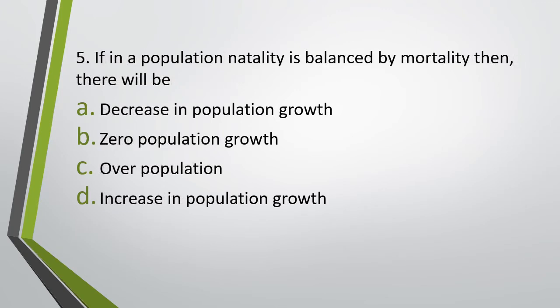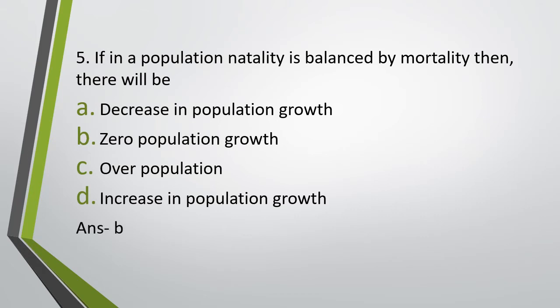Question number 5. If in a population natality is balanced by mortality, then there will be decrease in population growth, zero population growth, overpopulation, increase in population growth. Natality is balanced by the mortality. The correct answer is option B. There will be zero population growth.